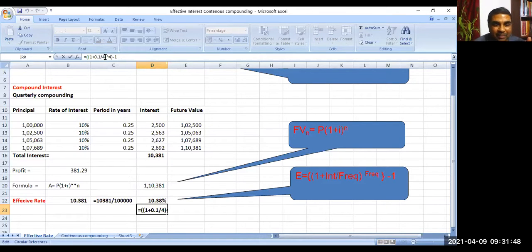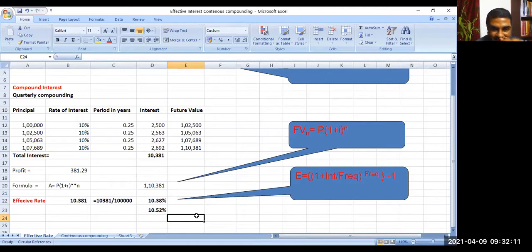I'm computing it on daily basis. That means frequency is 365, to the power 365, minus 1. If I calculate it, you see interest is increased or not? It is 10.52. Yes, sir, interest is increased. So you can say I compounded it at 10% on daily basis, but my effective rate of interest is 10.52.